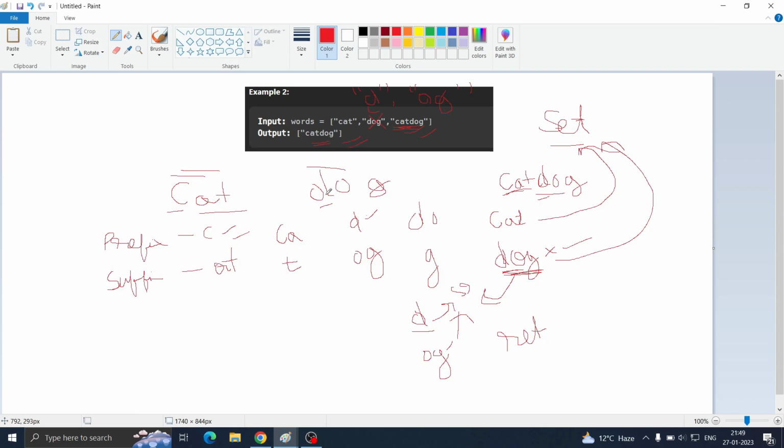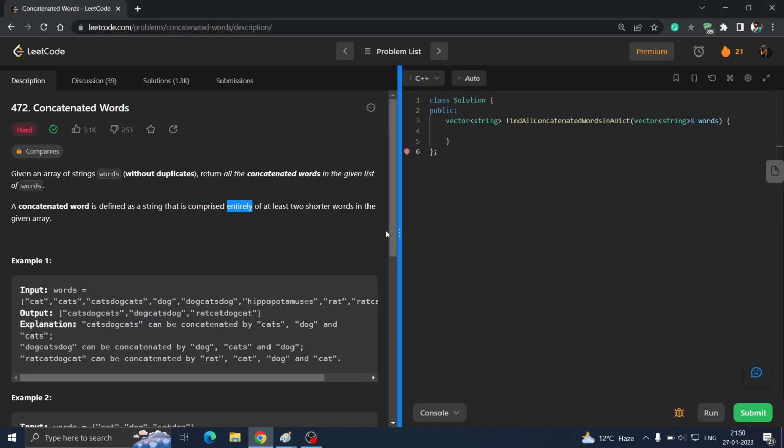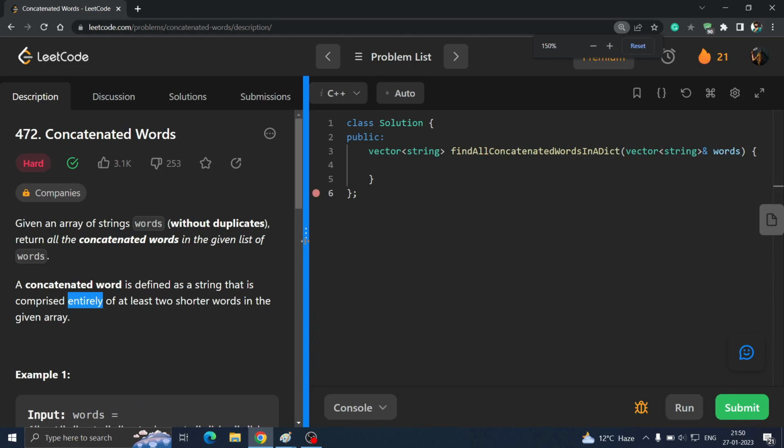You have to make a concatenation function which will check whether it is a concatenation or not, which will divide the words into prefix and suffix. And when you are dividing the words into prefix and suffix, you have two conditions. First is either prefix and suffix both are present, or the concatenation of suffix is present. Those are your two conditions. So let's see in the code and you will understand it better. Let me zoom it for you and we will start coding.